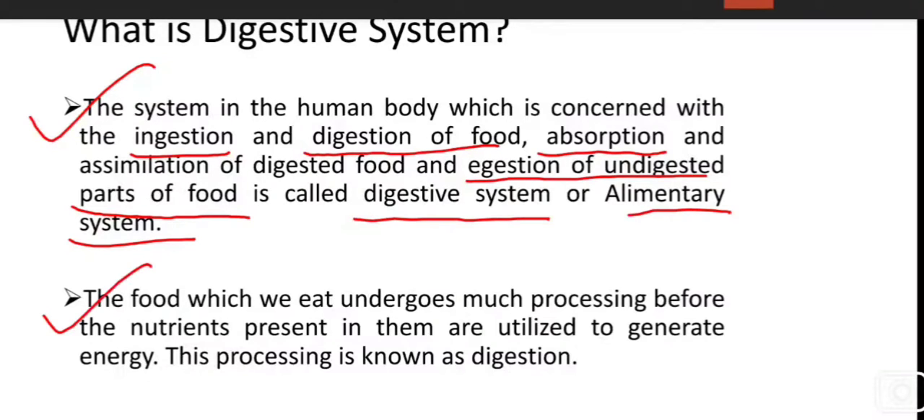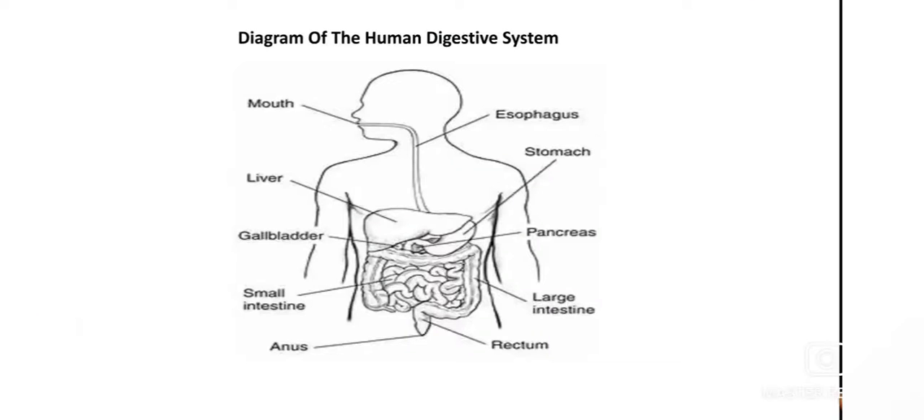Here we come to the definition of digestion. The food which we eat undergoes much processing before the nutrition present in it is utilized to generate energy. This processing is known as digestion. Here we can see the diagram of human digestive system. With the help of this diagram, we can easily understand the parts of human digestive system and how the food gets digested.